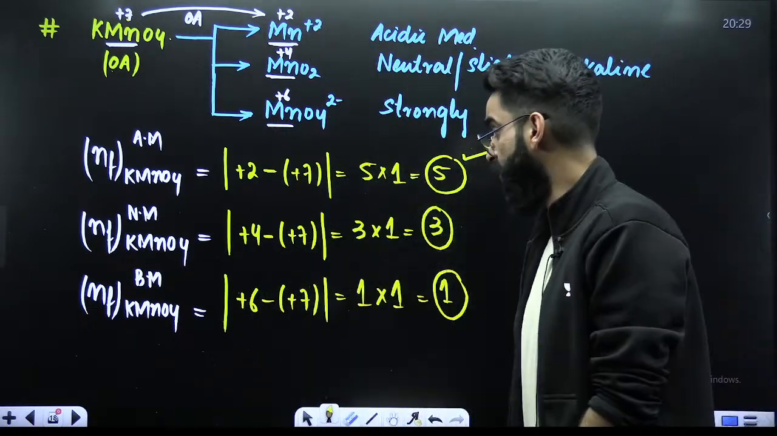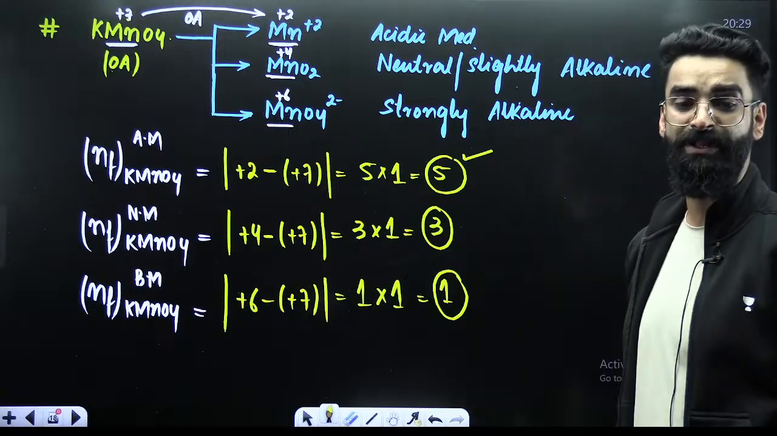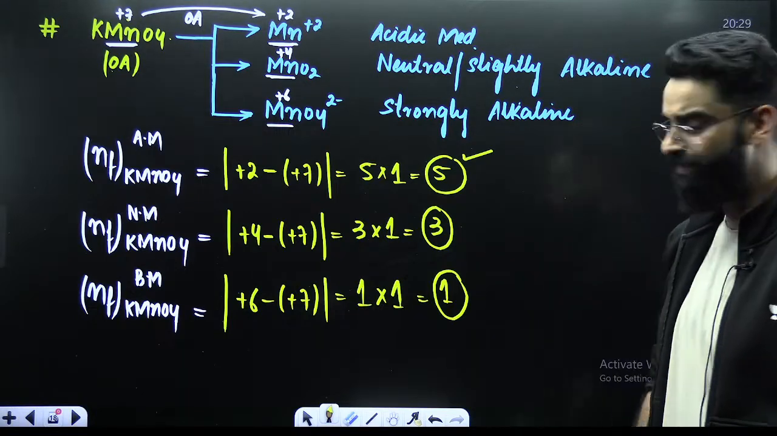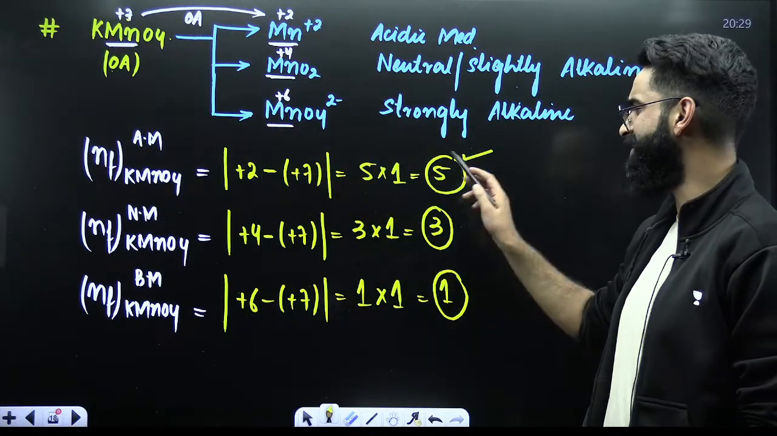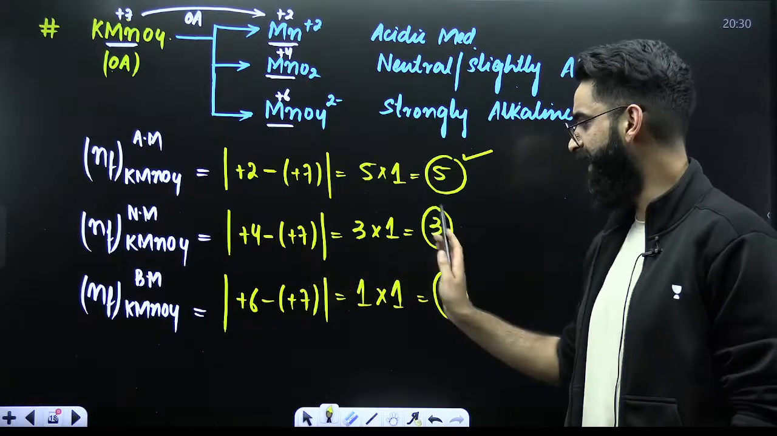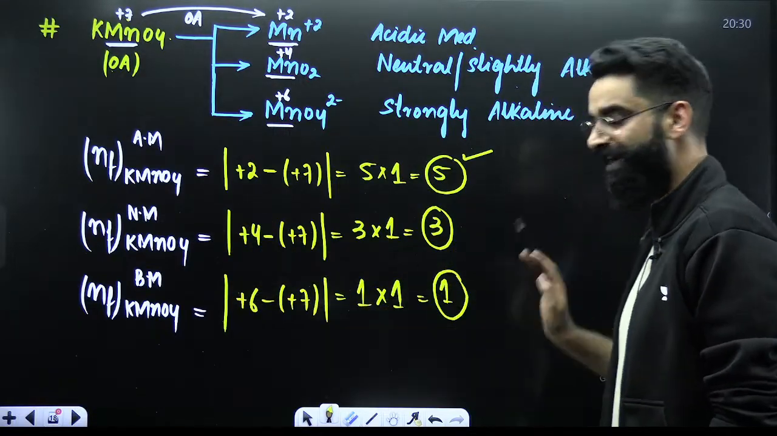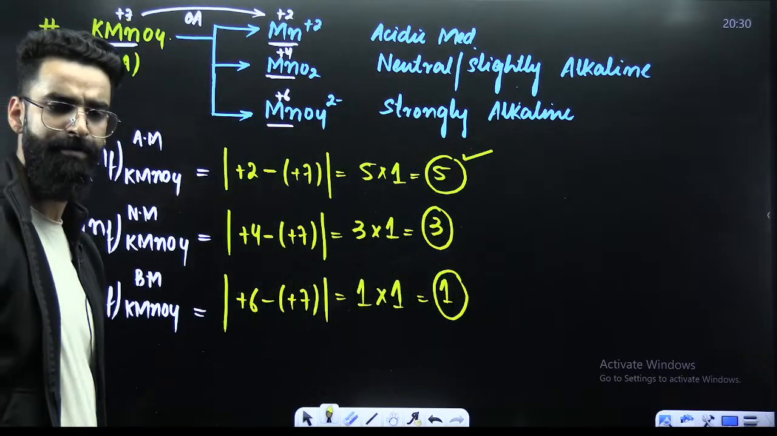Right, people? So, you got the N factor of KMnO4 in all the mediums. If you got the N factor of KMnO4 in all the mediums, you can calculate its equivalent mass as well. So, what will be the equivalent mass of KMnO4 in acidic medium? It will be molar mass M divided by 5. Equivalent mass of KMnO4 in neutral medium, M divided by 3. Similarly, M divided by 1. Molar mass divided by N factor. That's all. Okay, I hope I'm clear.